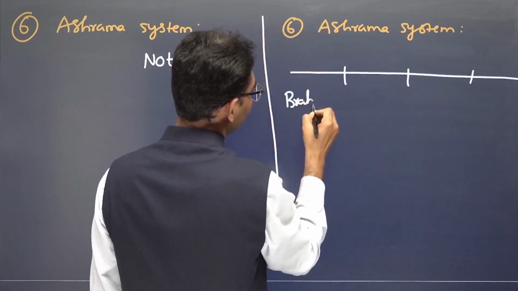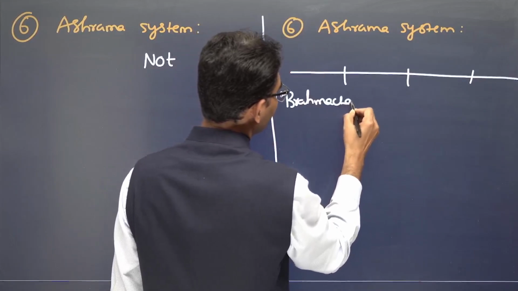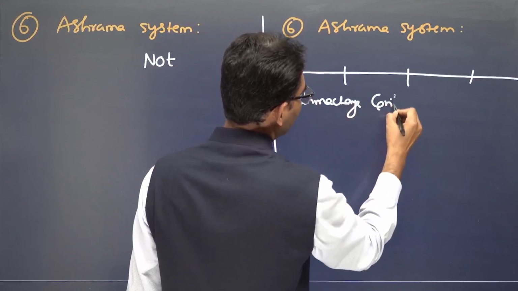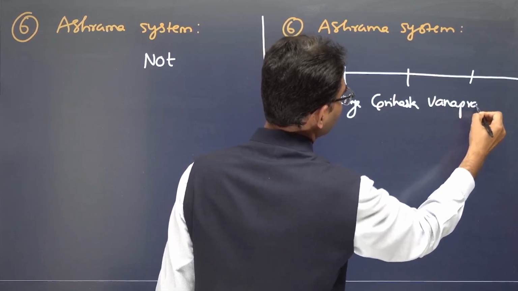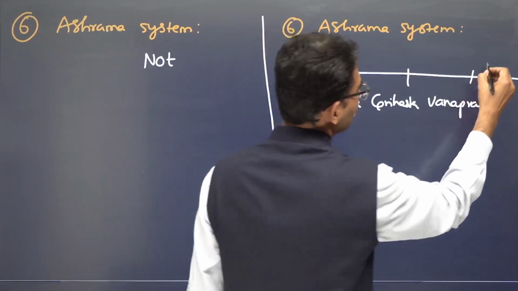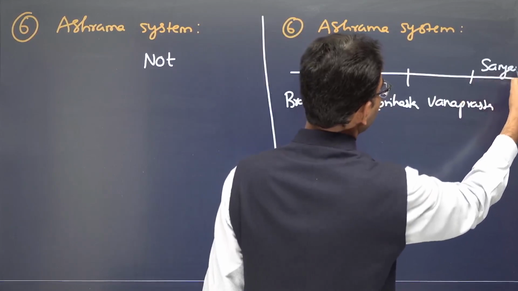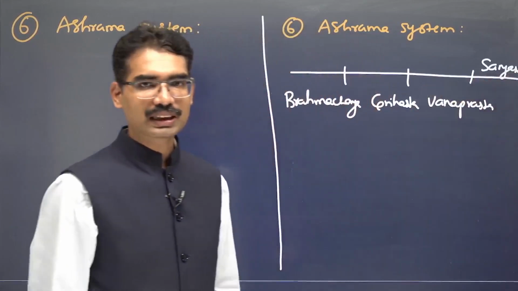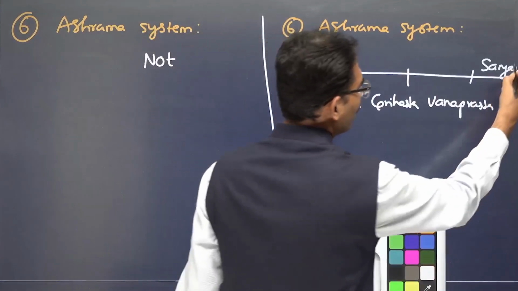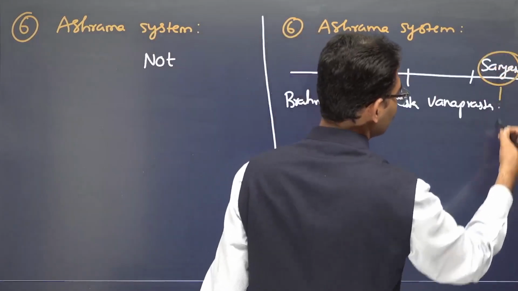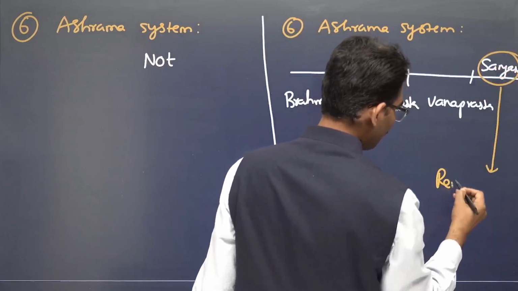Brahmacharya, Grihastha, Vanaprastha and Sannyasin. I am using Sannyasin above so that you will give special importance to this, because of this sannyasi tradition, renunciation.